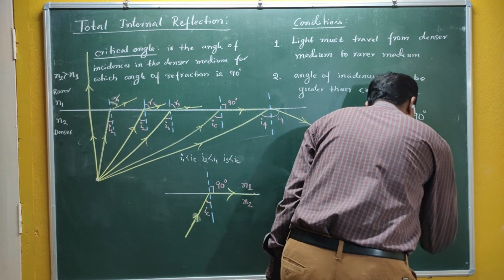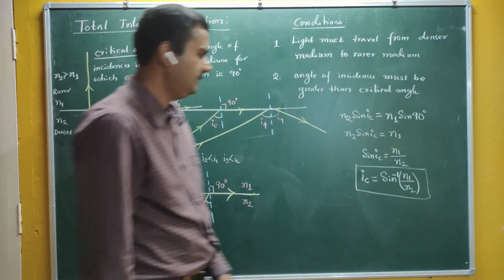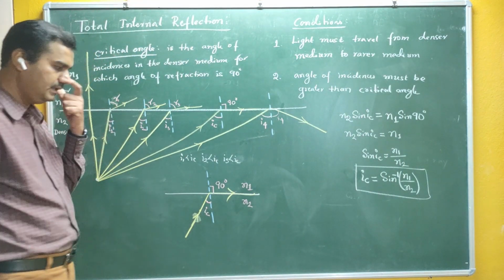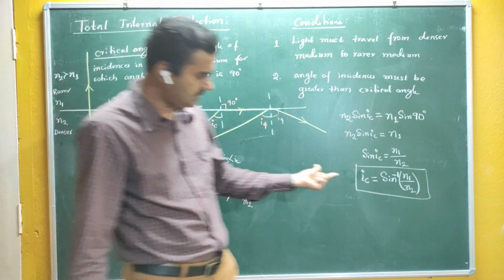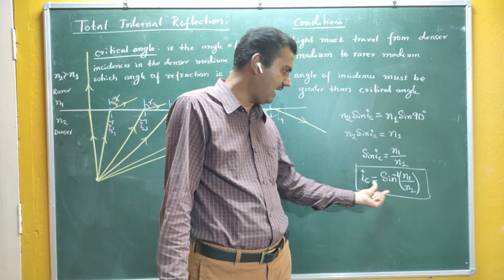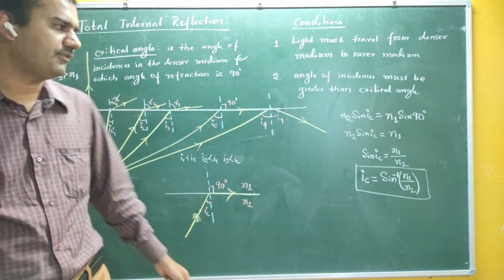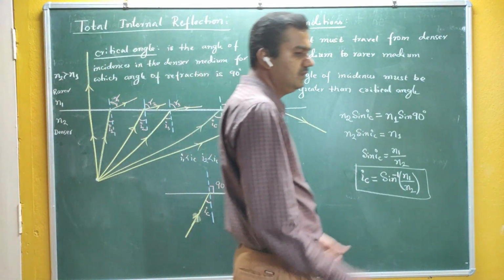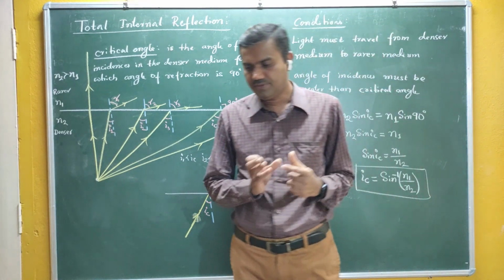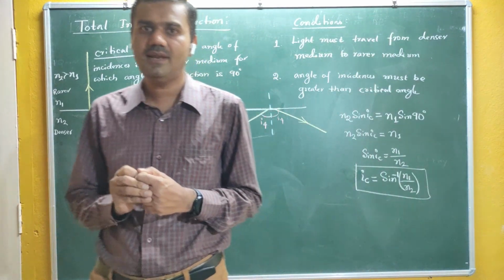You will study the sine inverse in mathematics; it comes under inverse trigonometry. So the critical angle IC is sine inverse of N1 by N2. If you know the refractive index, we can easily find the critical angle. That means for every material we have a certain critical angle.